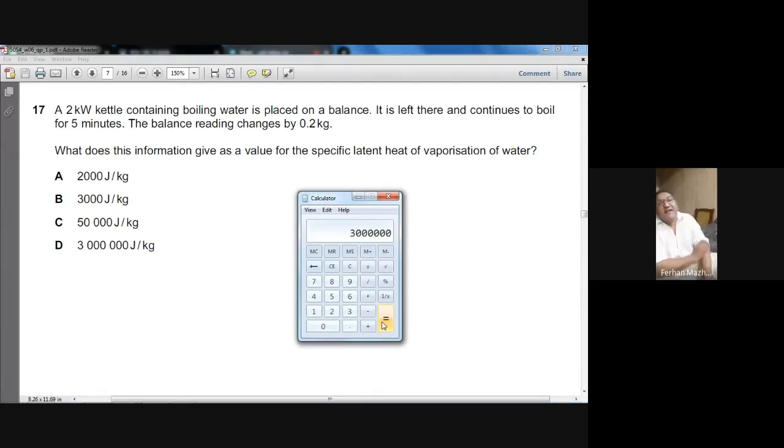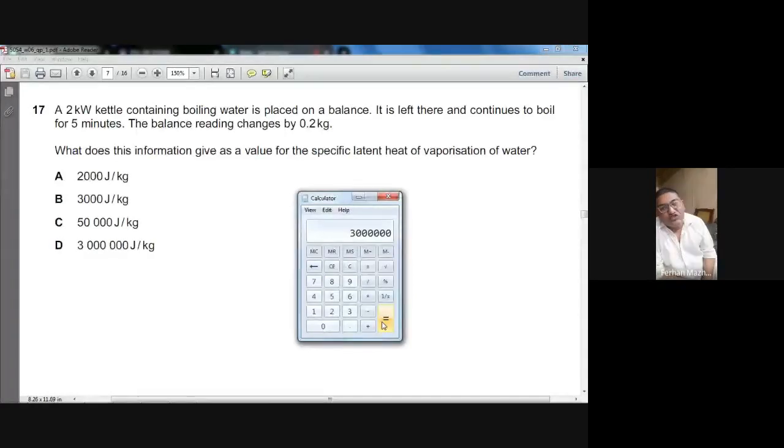You do not understand that formula? I heard you. When the state changes, we use the formula heat equals M multiplied by L, where M is the amount of mass which converted from one state to the other state, and L is the specific latent heat. In this case, the liquid was converting into steam at its boiling point.